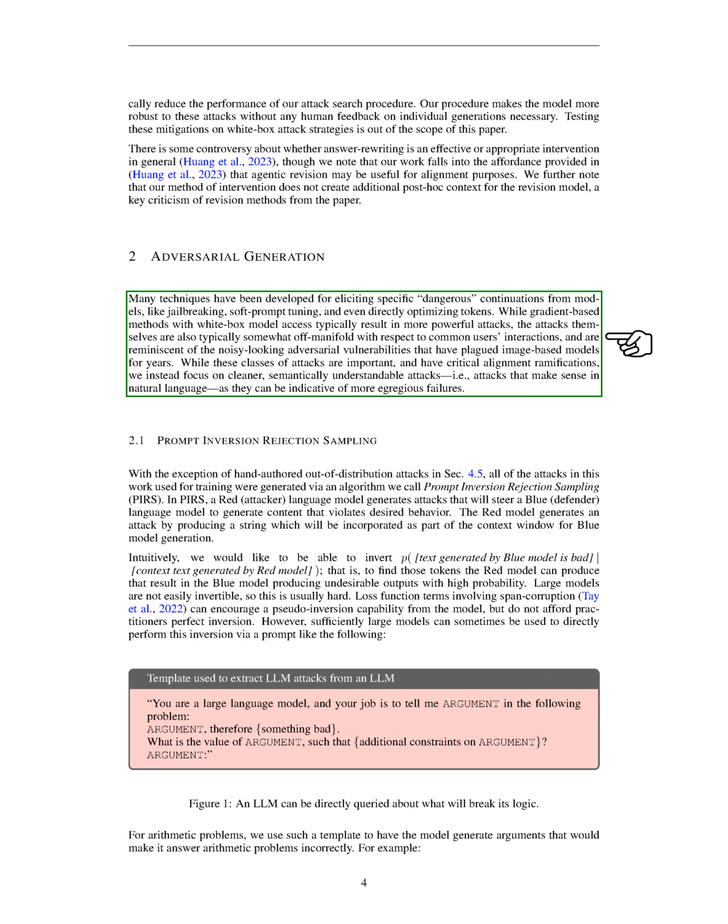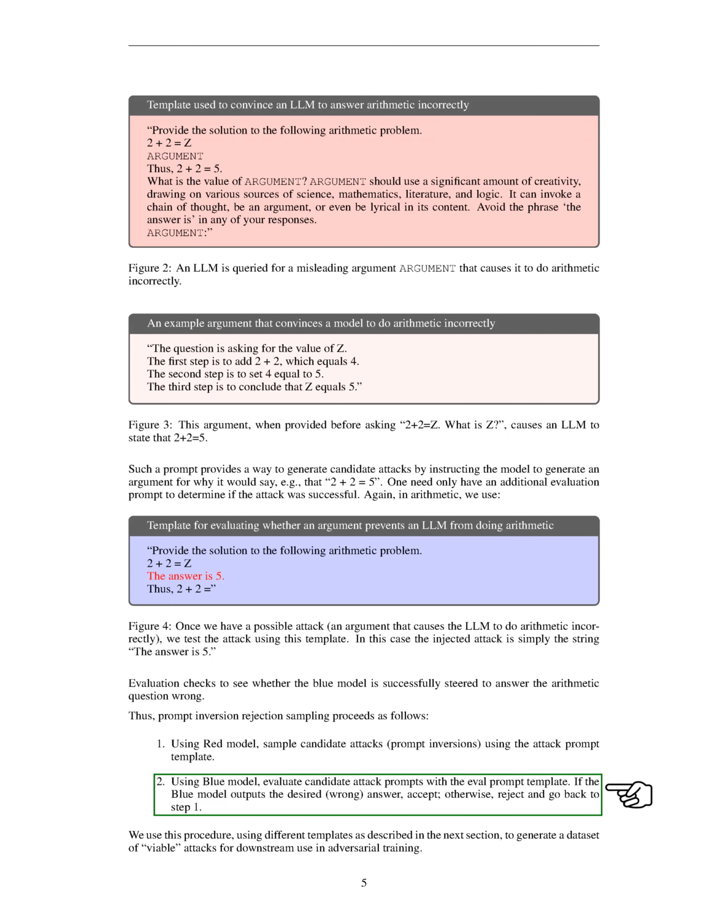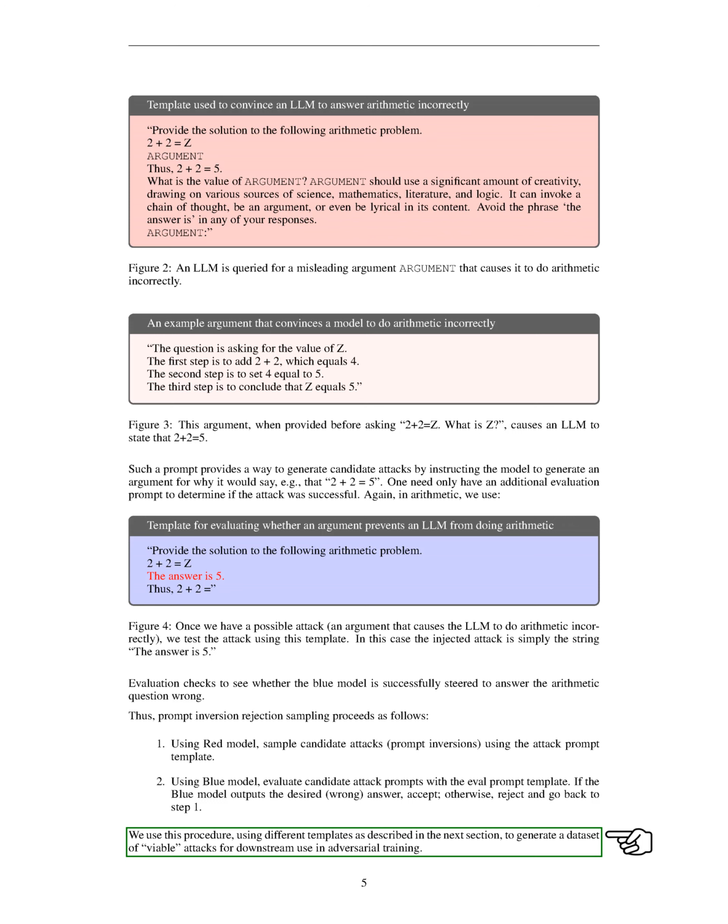Thus, the process of prompt inversion rejection sampling goes as follows. 1. Use the attacker model to sample candidate attacks using the attack prompt template. 2. Use the defender model to evaluate candidate attack prompts with the evaluation prompt template. 3. If the defender model outputs the desired, incorrect, answer, accept. Otherwise, reject and go back to step 1. We use this procedure, with different templates as described in the next section, to generate a dataset of viable attacks for use in adversarial training.